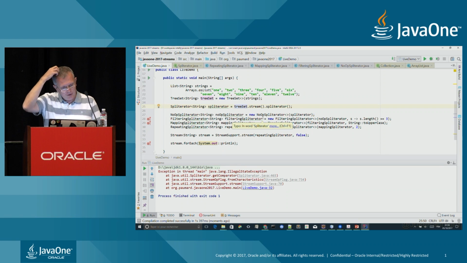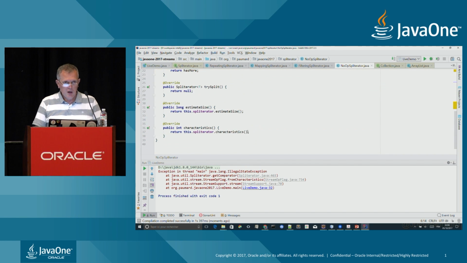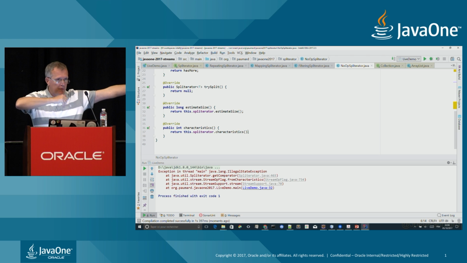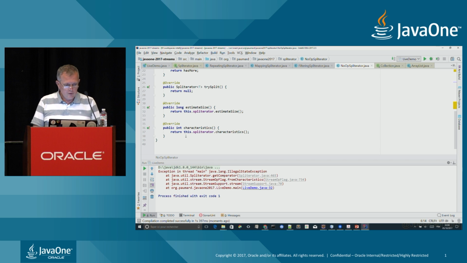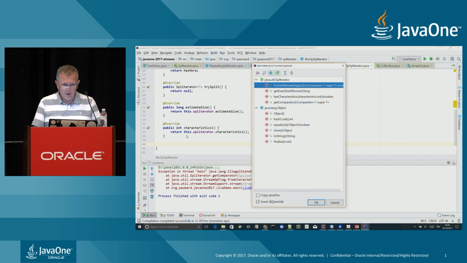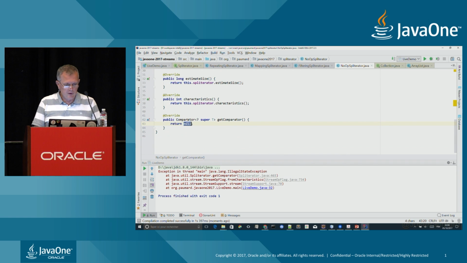So here, what can I do? I'm going to my no-op spliterator here. And if the underlying stream of this no-op spliterator is itself sorted, it's quite normal to have a sorted spliterator. So what I need to do is provide a comparator, let me override this getComparator method by providing this spliterator getComparator method object here.